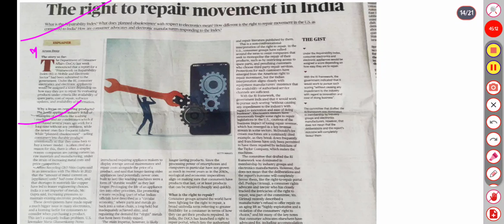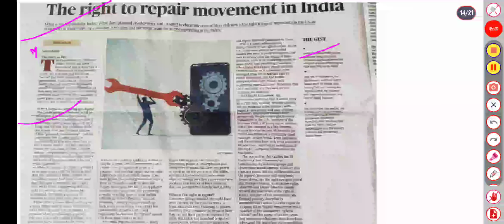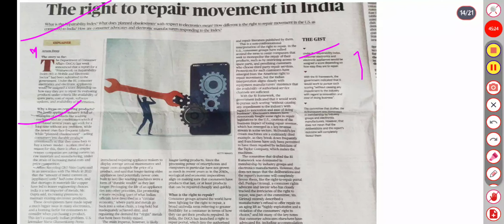So it's planned obsolescence, selling consumers less durable products. Just go through it, it's under the repairability index. Consumer electronic appliances would be assigned a score depending on it. Under the RI framework, the government indicated it would pursue scoring without any impediment to industry. The commitment was drafted as a framework by industry groups and electronic manufacturers.